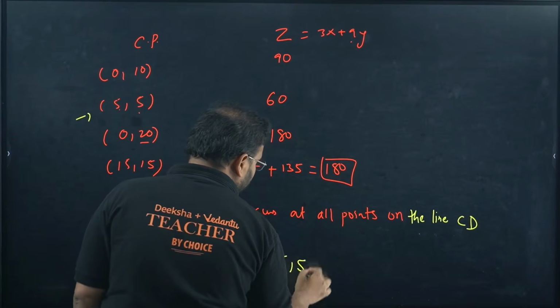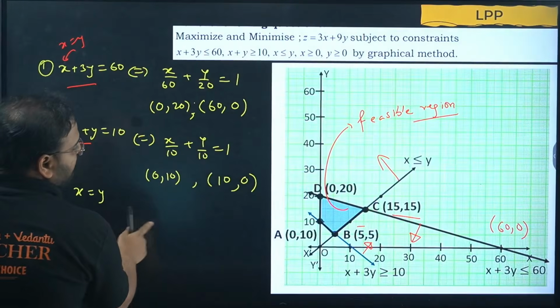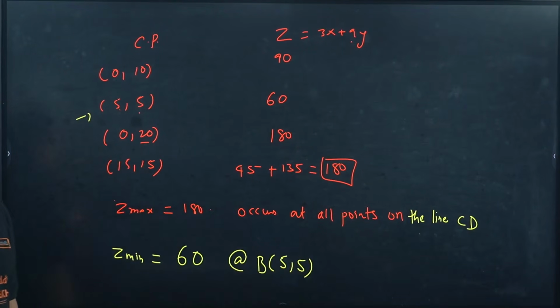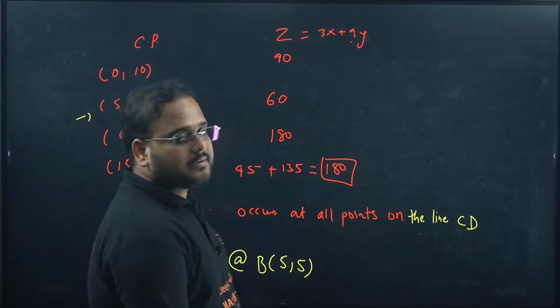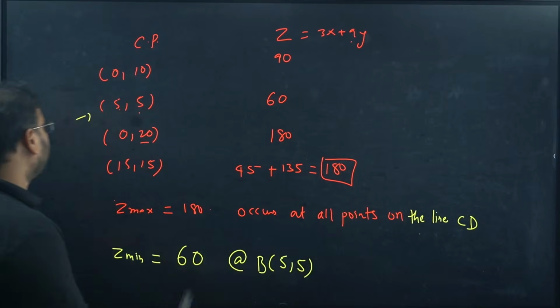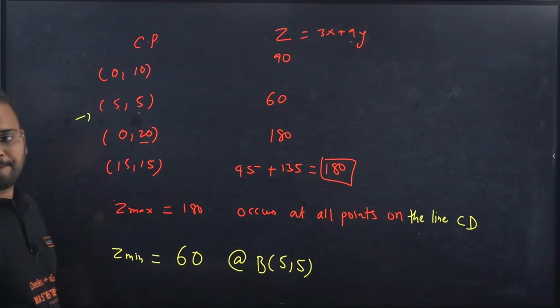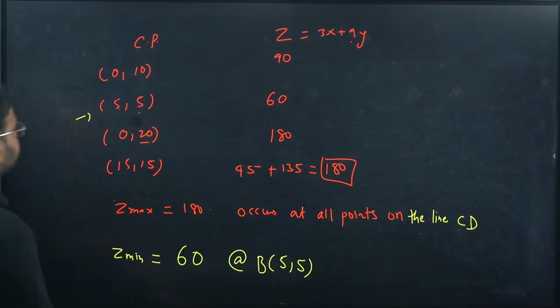It occurs at the coordinate 5, 5. At the point 5, 5, which point is this? Point B. At the point B, 5, 5. Okay, clear? Can I move on? All right, have a look one more time before I move on. This is clear, sir? Yes, have a look.